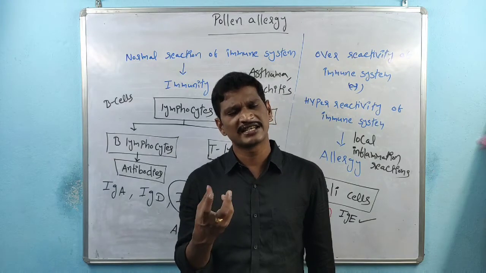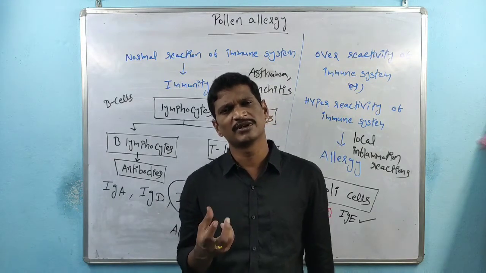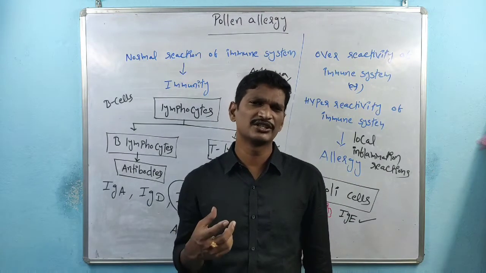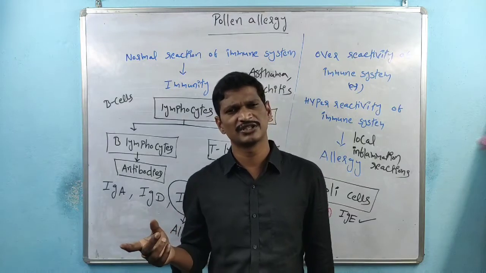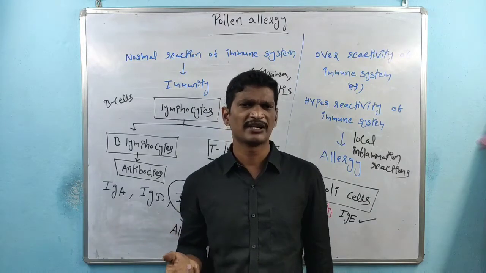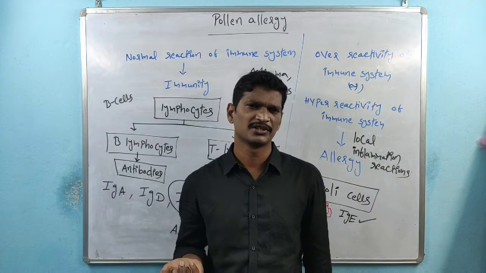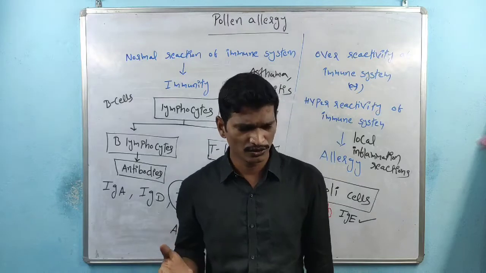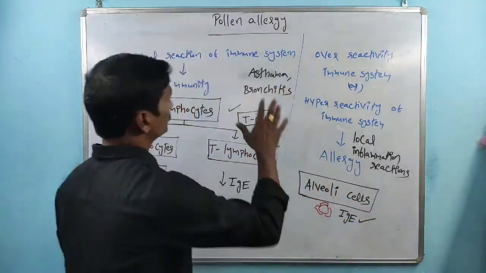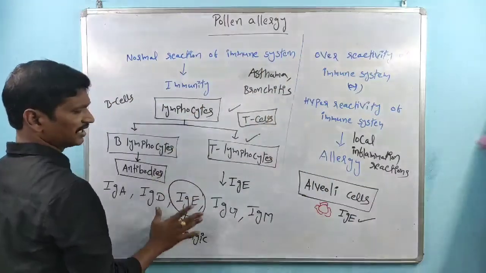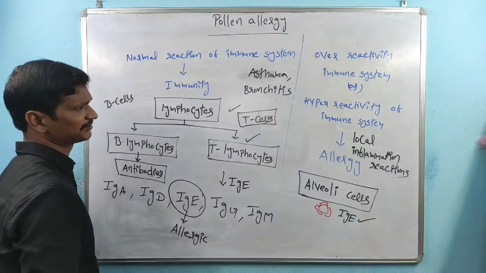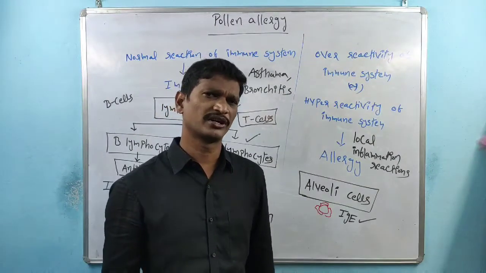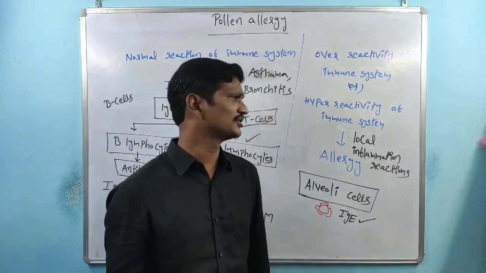There are allergic reactions, and asthma is the best example. If the severe condition happens after asthma, it is bronchitis. Finally, in severe conditions, the respiratory system will fail. So the concept is that pollen allergy causes allergic reactions, and the best examples are asthma and bronchitis. These are nothing but respiratory disorders.